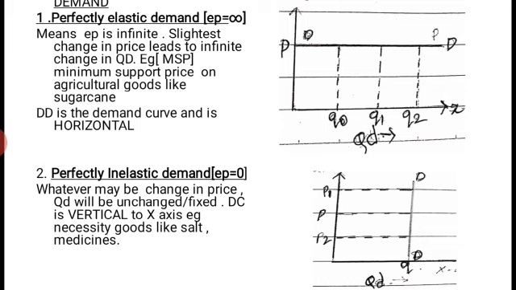Similarly, if the price is high, we cannot consume a lesser dose, which will be ineffective. So whatever the price is, the same quantity has to be consumed. Here the demand is perfectly inelastic, that is no change in quantity demanded, so elasticity is equal to 0.